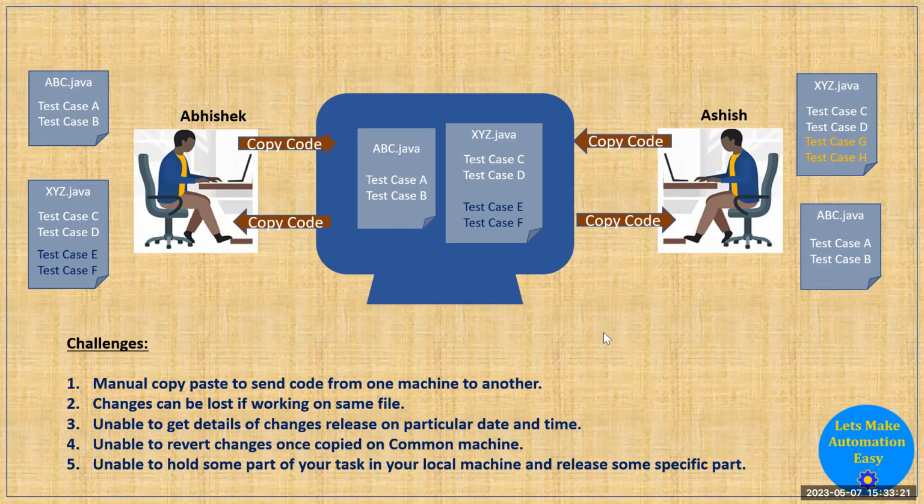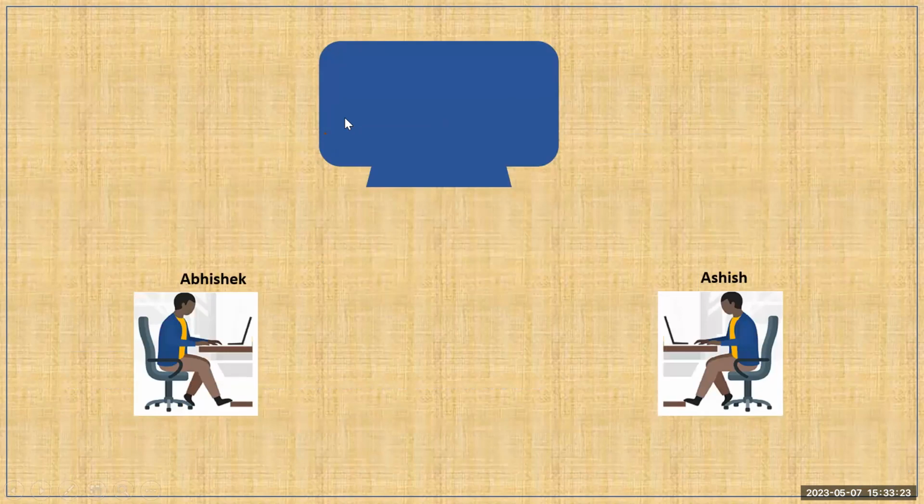To overcome these challenges, a solution comes into the picture: a few companies came into the market and said that they will take care of managing the code on their servers or machines. One of the companies provided a solution with the help of a machine called GitHub. This machine is not a company machine. It is a server provided by some companies, and they said that whenever you want to manage your code, you can manage your code on our machine here.